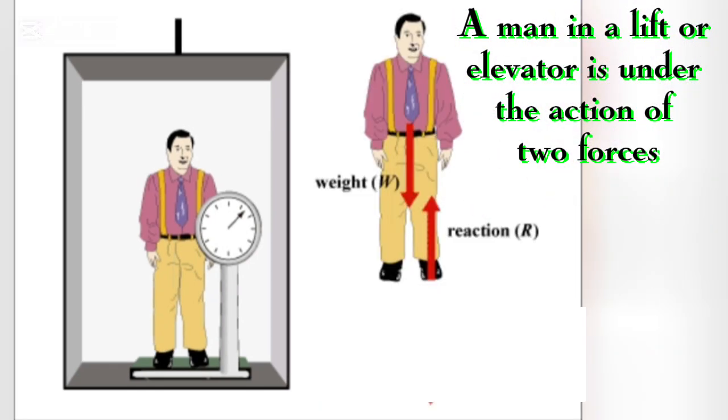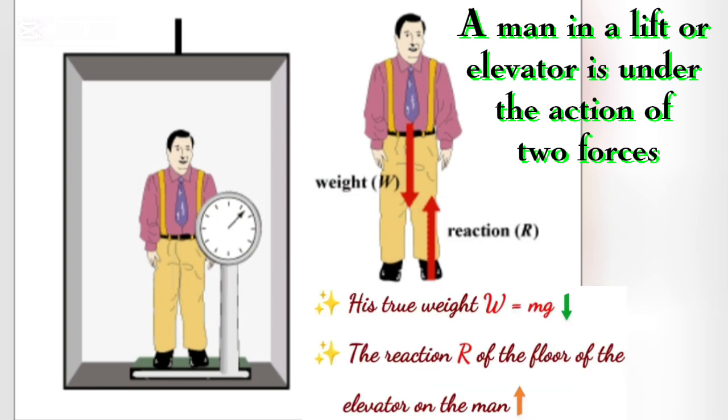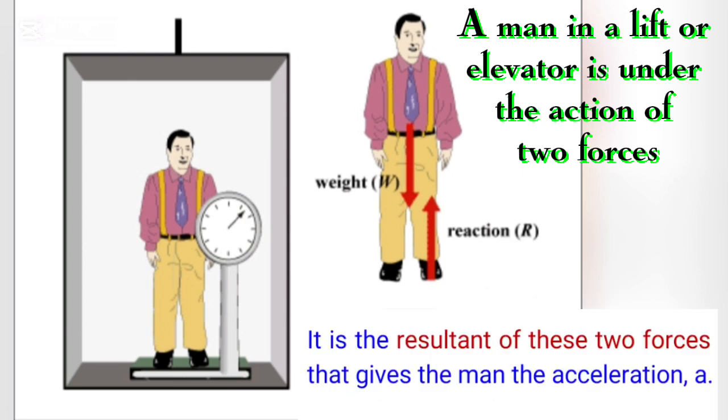A man in a lift or elevator is under the action of two forces. One, his true weight, W = mg, acting vertically downwards. Two, the reaction R of the floor of the elevator on the man, acting vertically upward. It is the resultant of these two forces that gives the man the acceleration a.